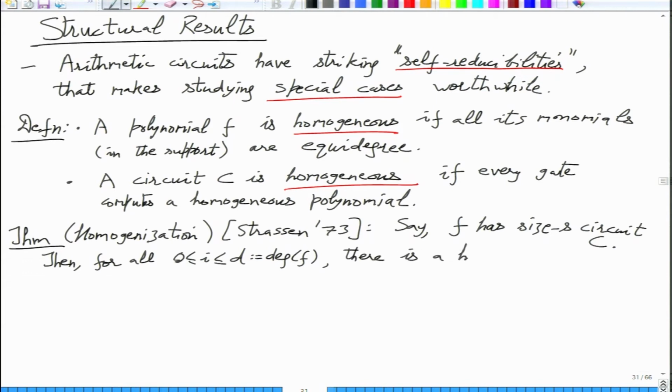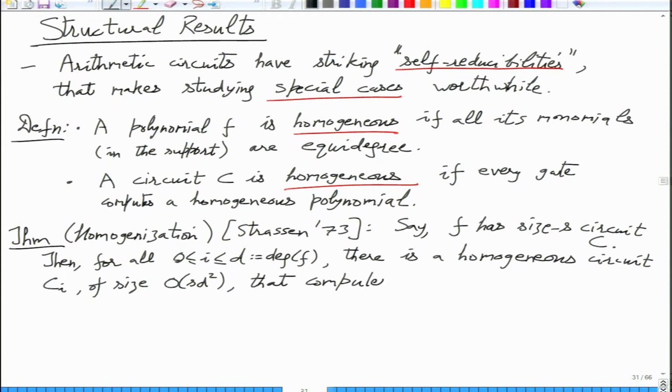So there is a homogeneous circuit C_i of size s d square that computes the degree i homogeneous part of f.